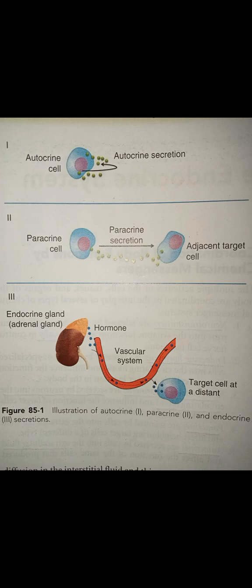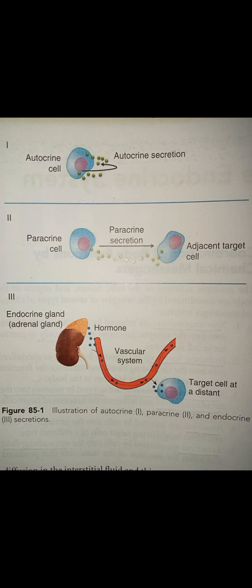Then what is happening in case of paracrine secretion? The paracrine cell is there. We could see paracrine secretion is released into the extracellular fluid, which travels a short distance and acts on the receptor of an adjacent target cell, not the same cell's receptor but the adjacent neighborhood cells.